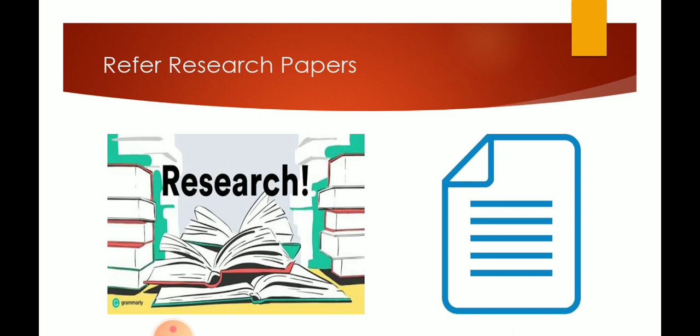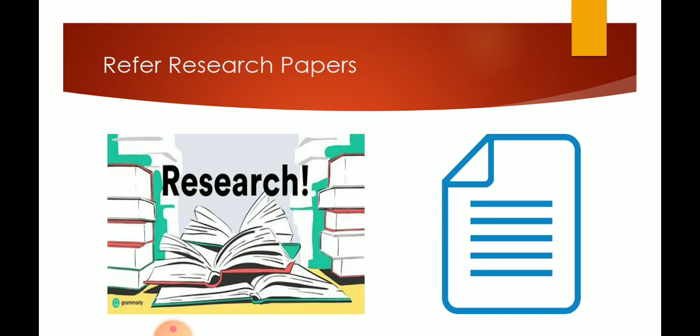You may not get research papers on the same idea that you have thought of, but you will get research papers on different ideas. For example, say you have thought that you will do your project under artificial intelligence using the Java platform.